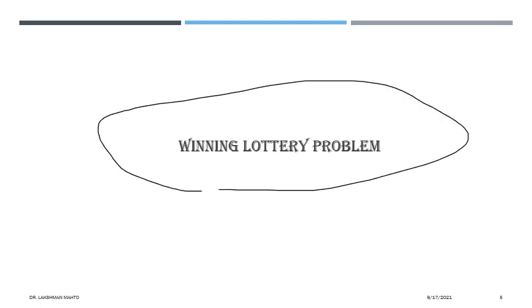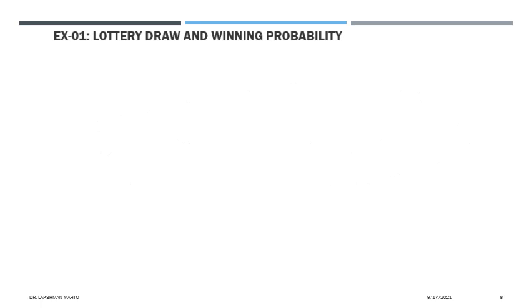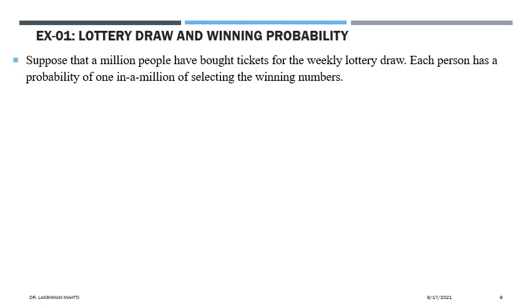Now coming to the winning lottery problem, how can we solve it? First I will introduce the problem. The problem is like this. Suppose that a million people have bought tickets for the weekly lottery draw, where each person has a probability of 1 in a million of selecting the winning numbers.